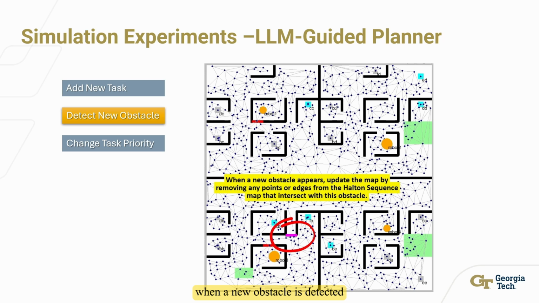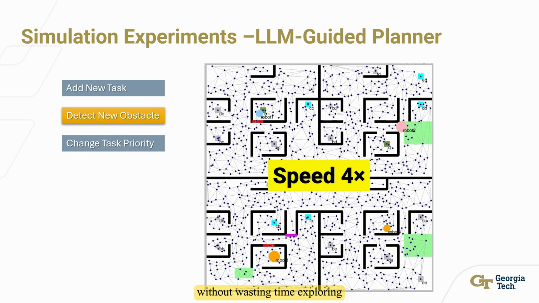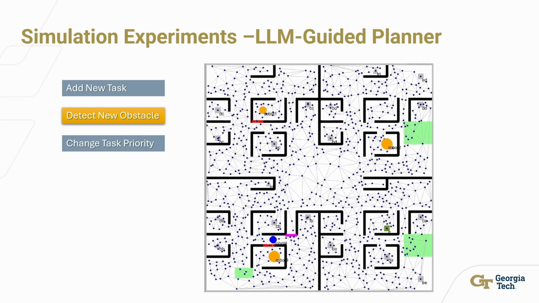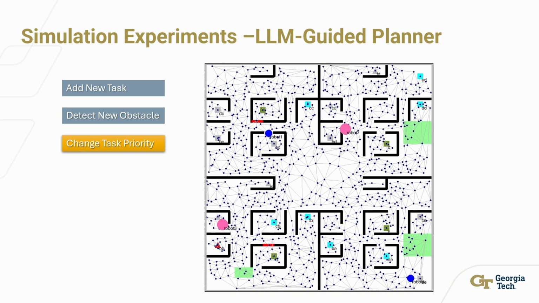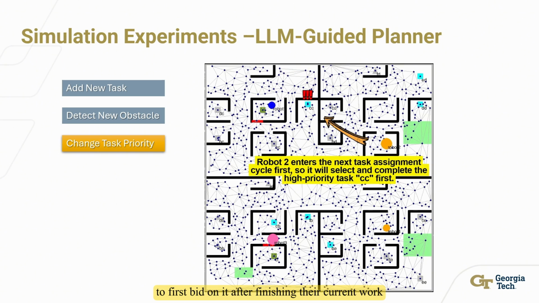When a new obstacle is detected, it is added to the current map, so later robots will automatically avoid it without wasting time exploring. And when a task is set to higher priority, every robot updates its bidding score to first bid on it after finishing their current work.